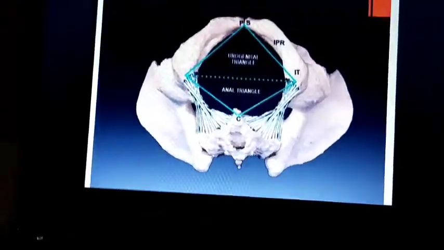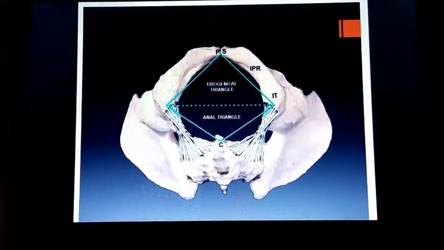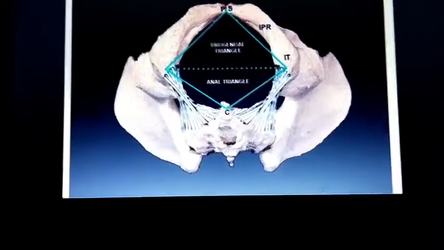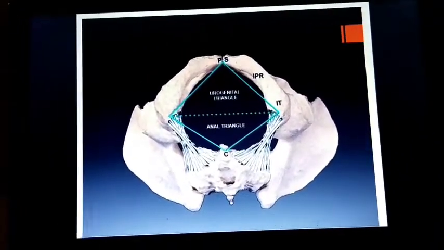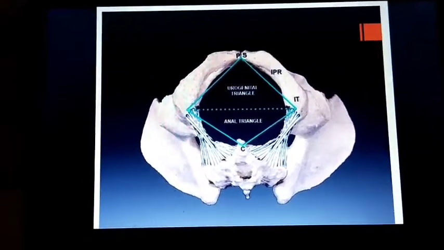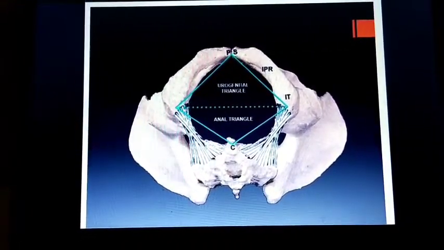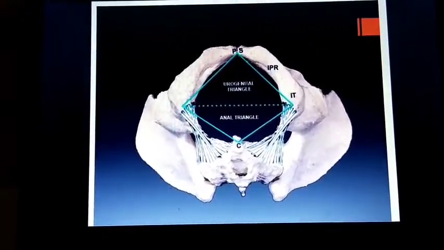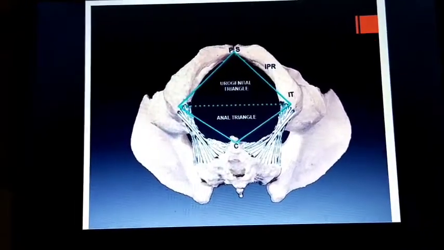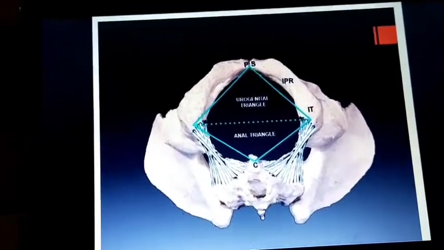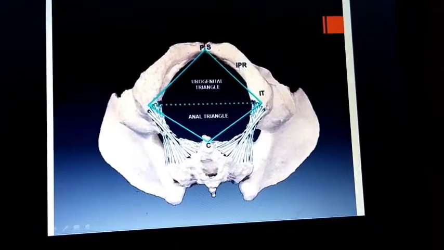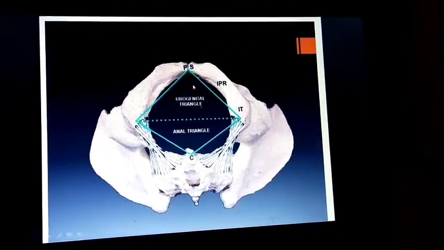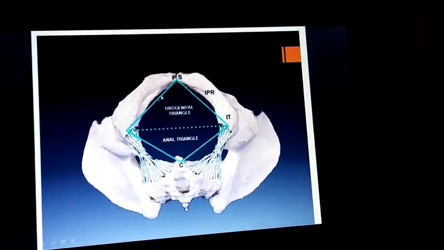These are the boundaries of the perineum. The perineum has two types of boundaries: one is anatomical boundaries, another one is surface boundaries. In anatomical boundaries, we can describe the bony margins. These are the bones: this is the pelvic bone, this is the sacrum, and this is the coccyx. I am saying this briefly.